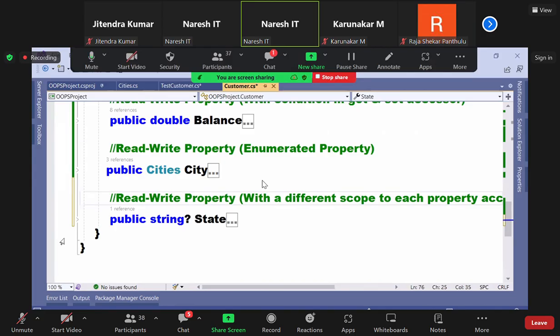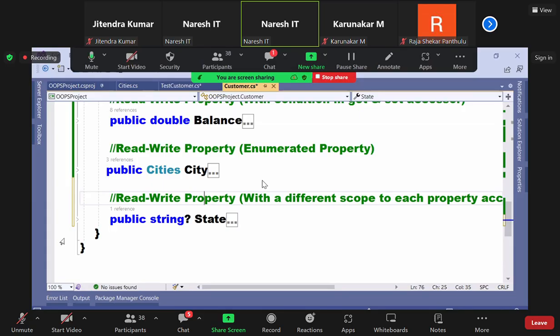I want to define a country property. Country is a property I just wanted to define. If you want to define a country property, how to define it now?